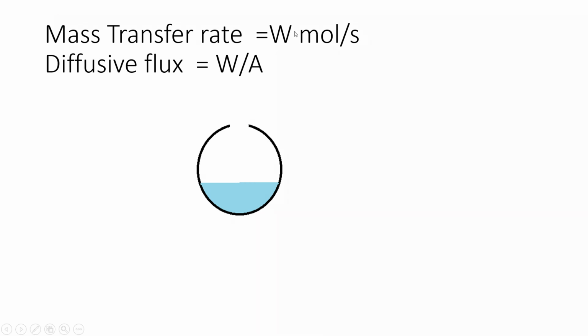See, mass transfer rate will be W mole per second. I am assuming W mole per second, right? W means there is a continuous evaporation of some moles per second. There is some evaporation rate of this toluene. For diffusive flux, mass transfer rate divided by area is the mass flux, in mole per meter square second, right? So if area is higher, then diffusive flux will be less, and if area is minimum, then diffusive flux is maximum.